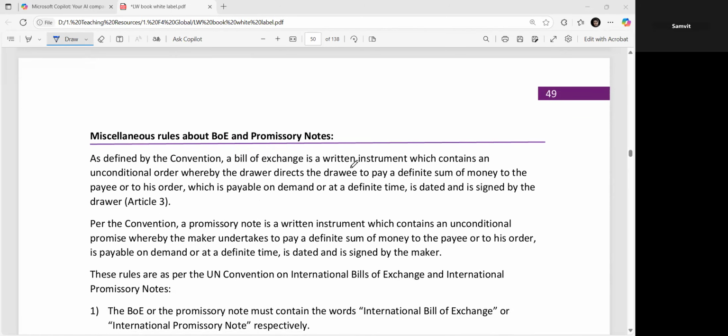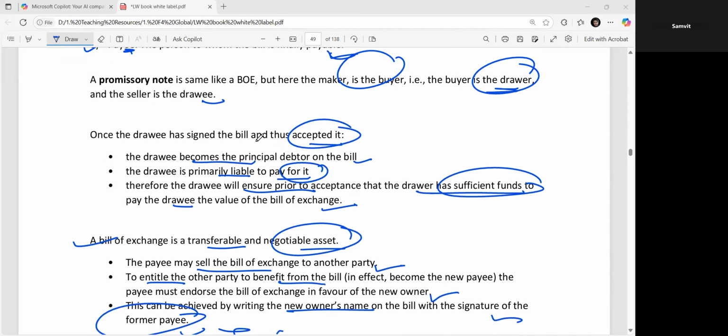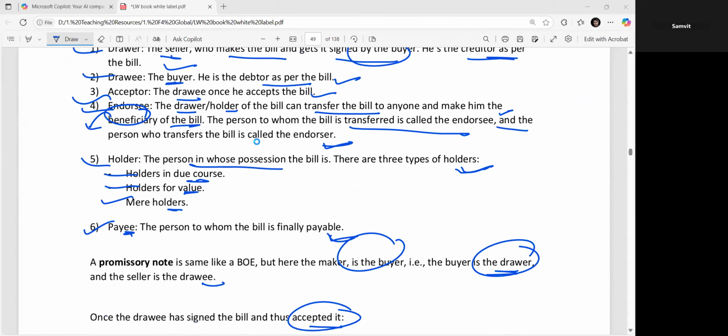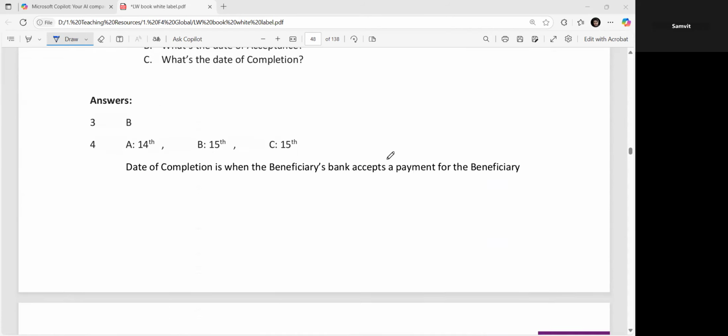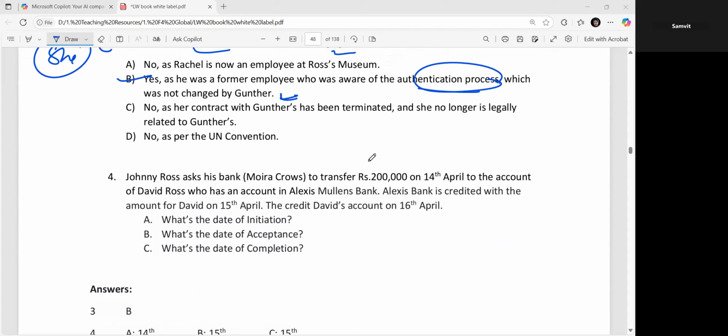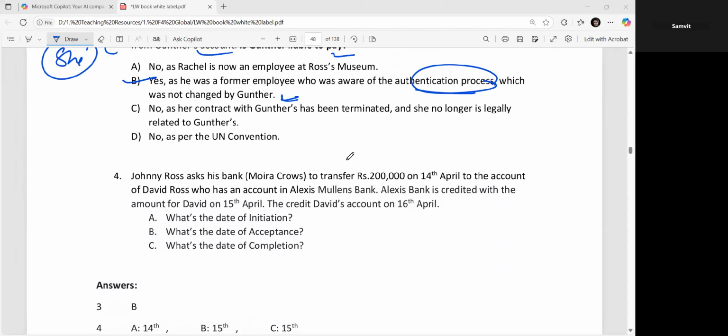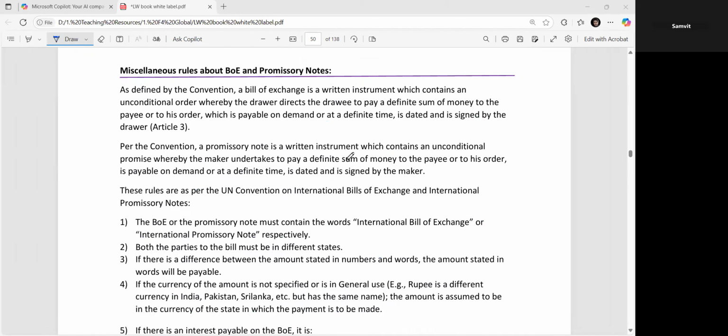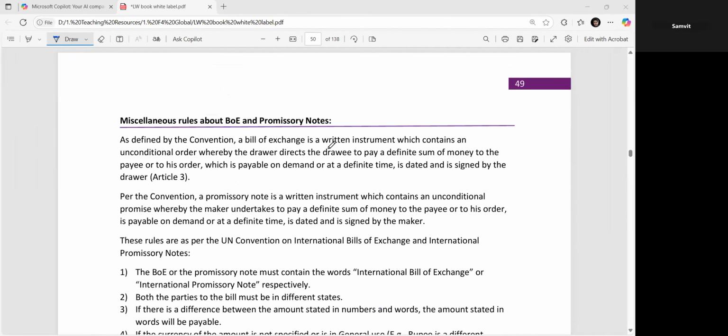So there are some miscellaneous rules about the bills of exchange and the promissory note, right? Is there any doubt till now, Samvit? No, sir. Are you sure? Yes. It is more about remembering the definitions. This chapter is like that. Give it a try, okay?